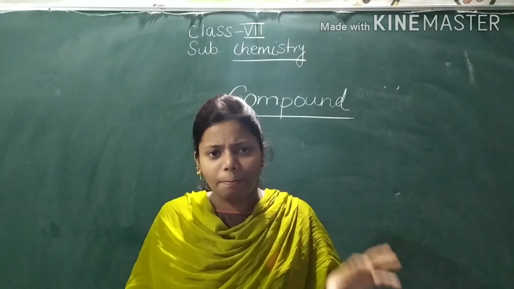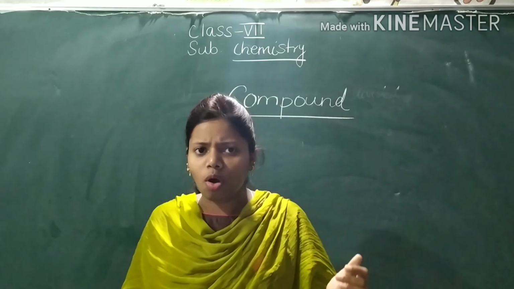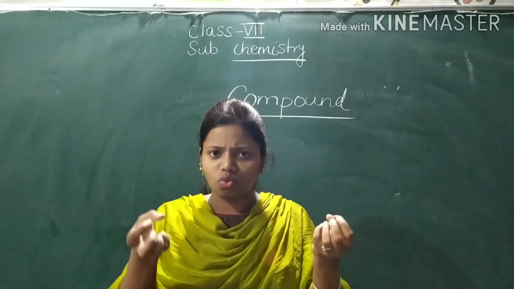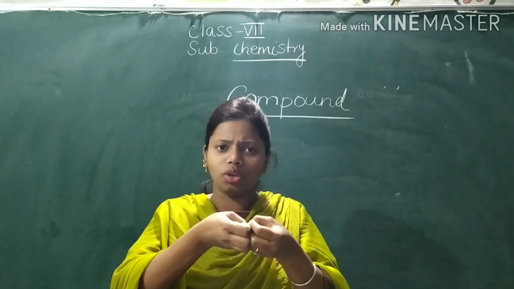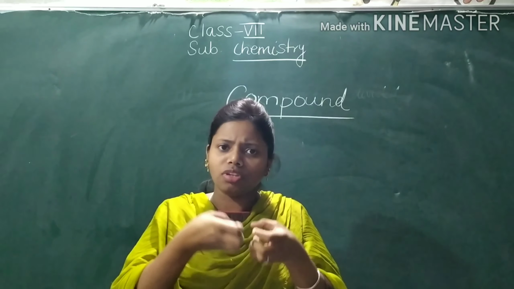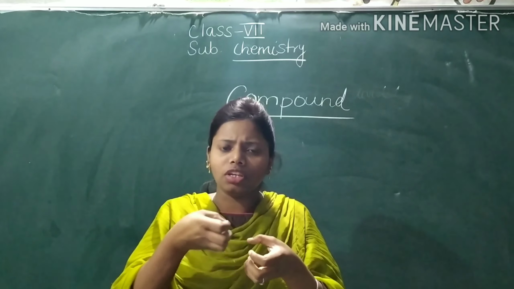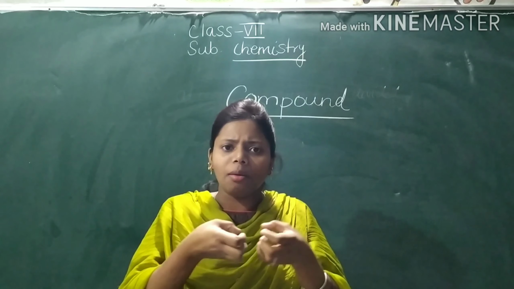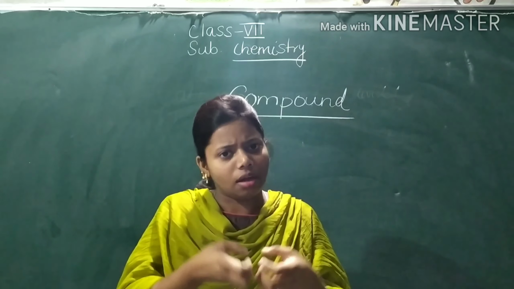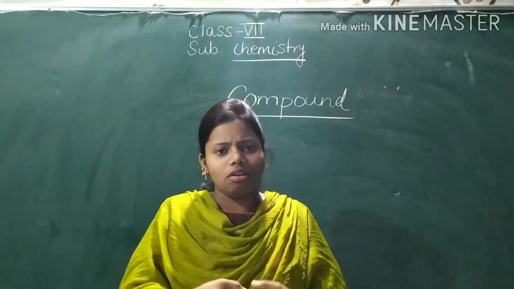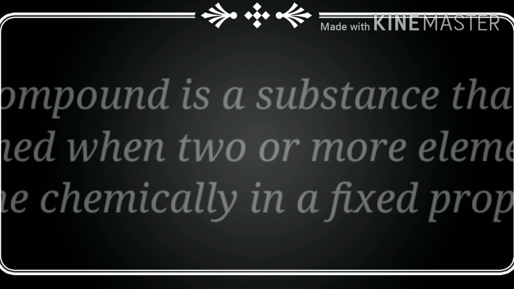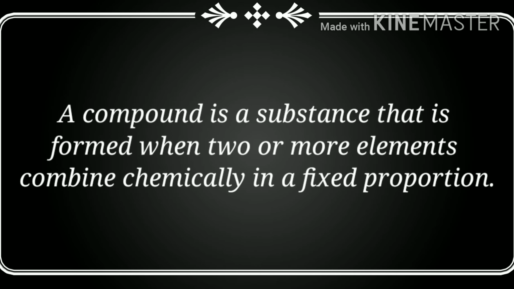So a compound is a substance formed when two or more elements combine together in a fixed proportion. Fixed proportion means there should be a fixed atomic ratio, and they combine chemically to form a compound. So the definition: a compound is a substance that is formed when two or more elements combine chemically in a fixed proportion.